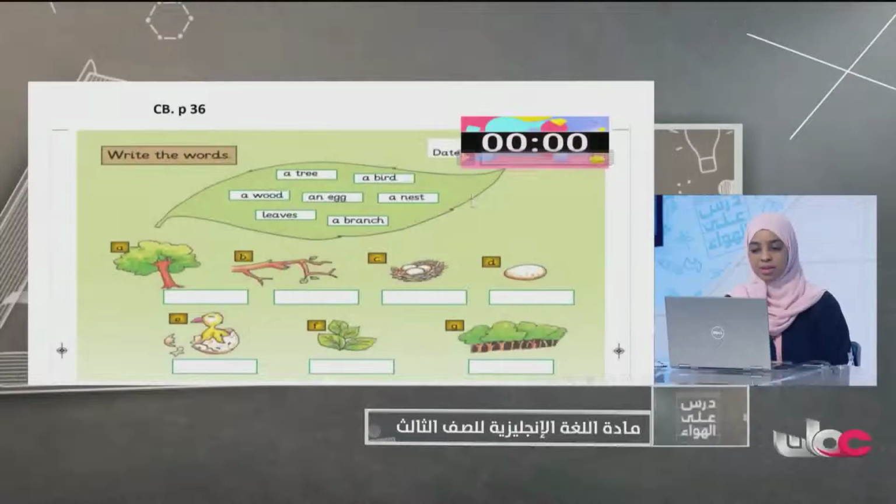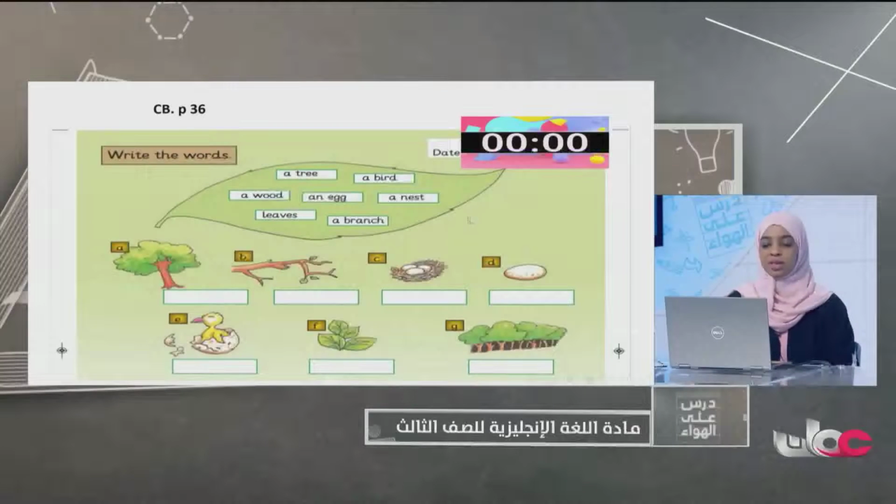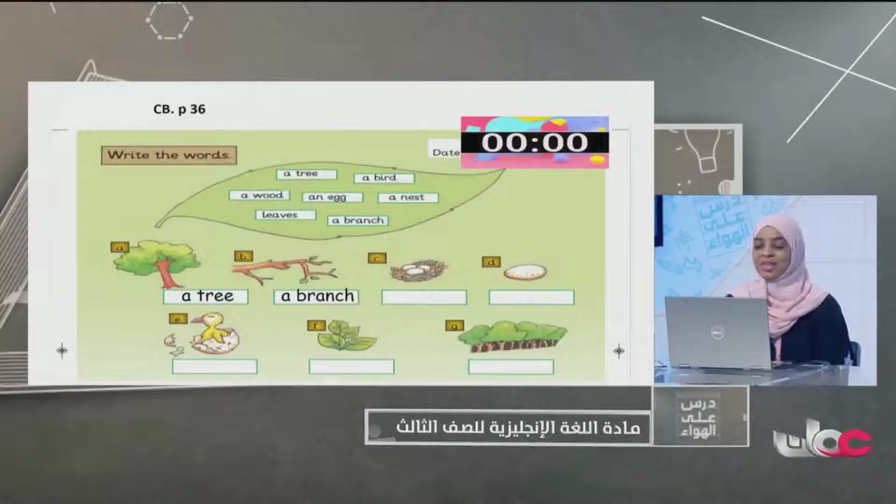Okay, grade 3. Let's do it. A. Who can tell me? What is it? Yes, a tree. Very good. B. Who can tell me? Is it an egg? No. Okay, what is it? Leaves? No. Let's see. Yes, well done. It is a branch. Excellent.